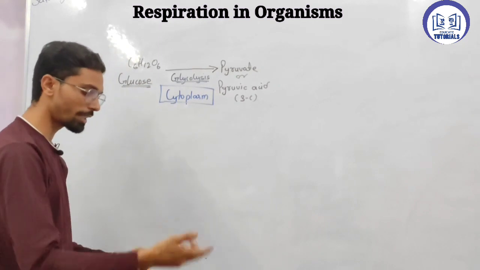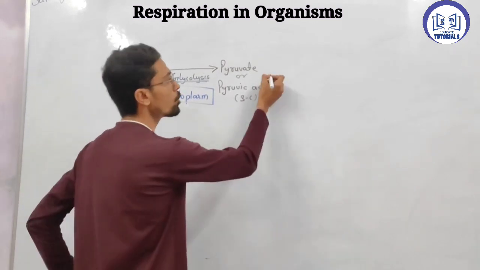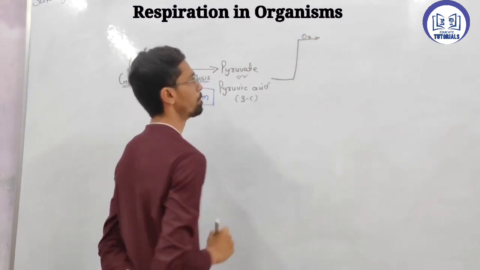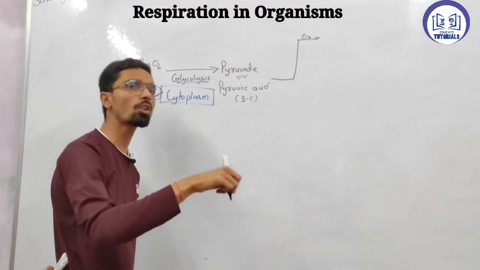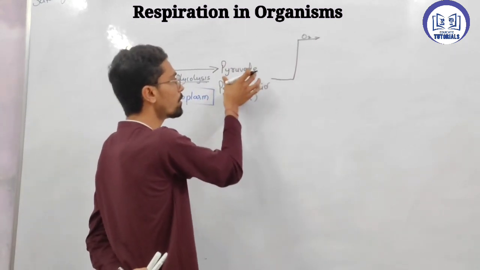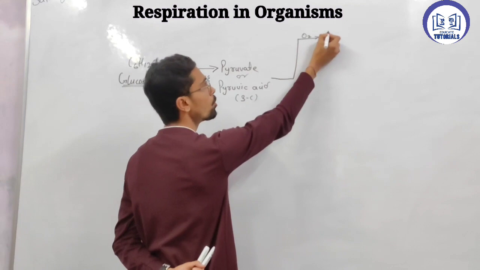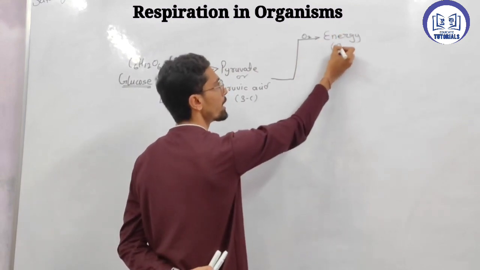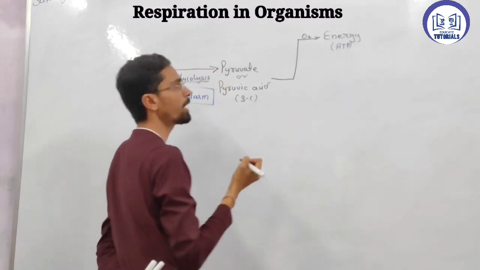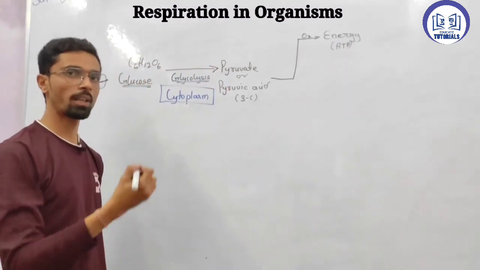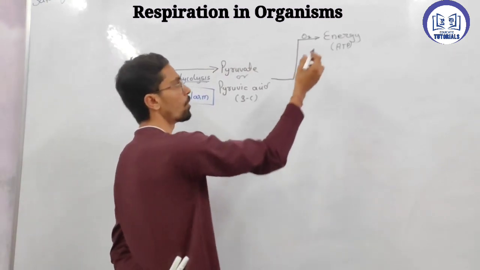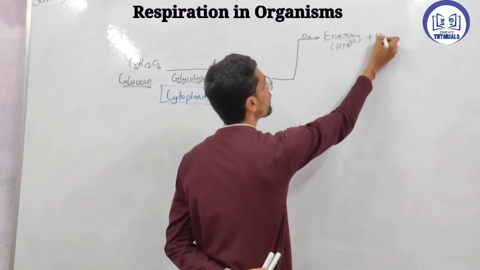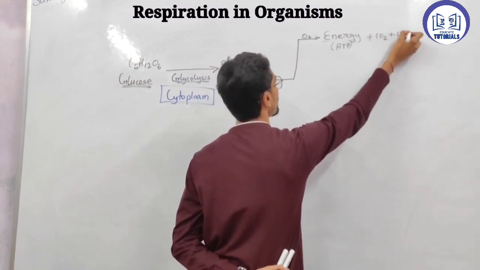So the second step is this. We assume that there is one organism which has oxygen. So in the presence of oxygen, the organism converts this pyruvic acid into energy. That energy is ATP. What is the full form of ATP? Adenosine triphosphate. We'll see the full form later. Along with this energy, it also produces carbon dioxide and water.